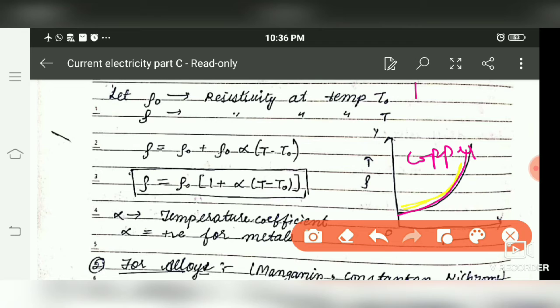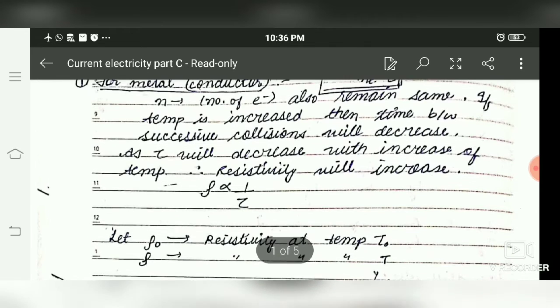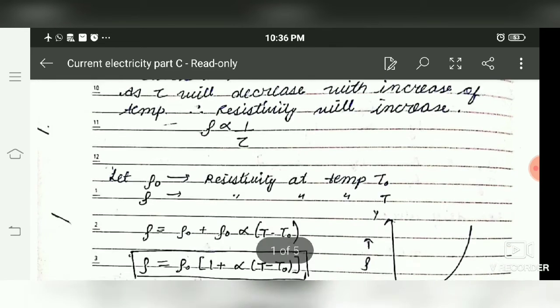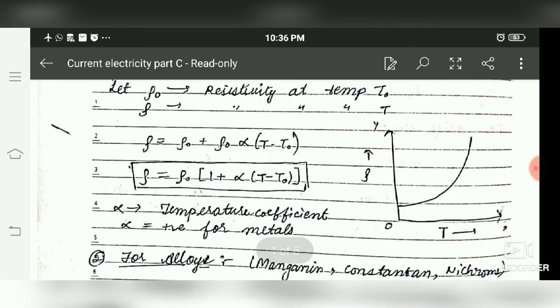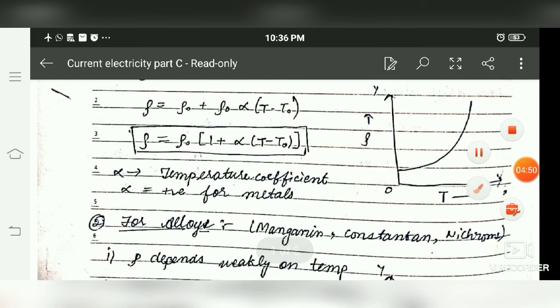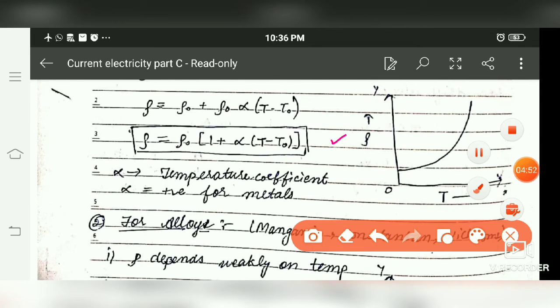If we draw this graph for nichrome, that will be a straight line like this between resistivity and temperature, where resistivity is also given by the formula ρ = ρ₀[1 + α(T − T₀)], where ρ is the resistivity at temperature T, ρ₀ is at temperature T₀, and α is the coefficient of resistivity, and for metals α is positive.